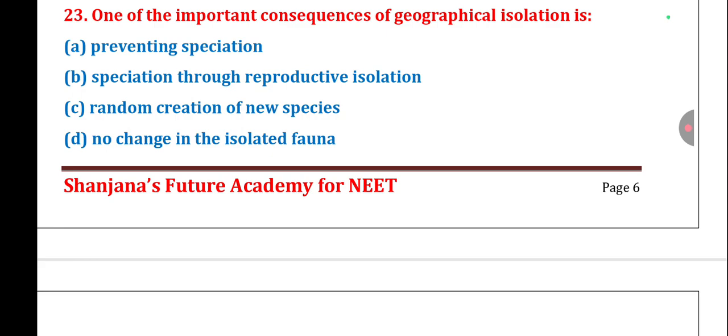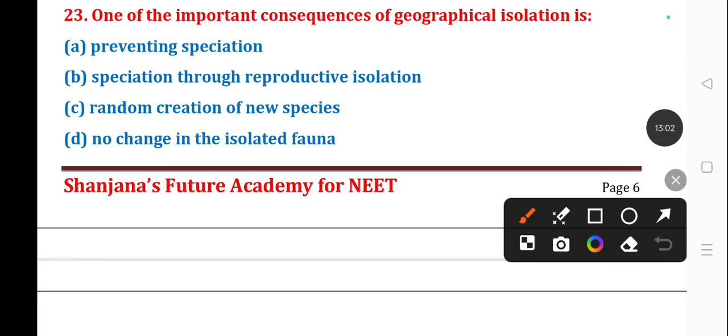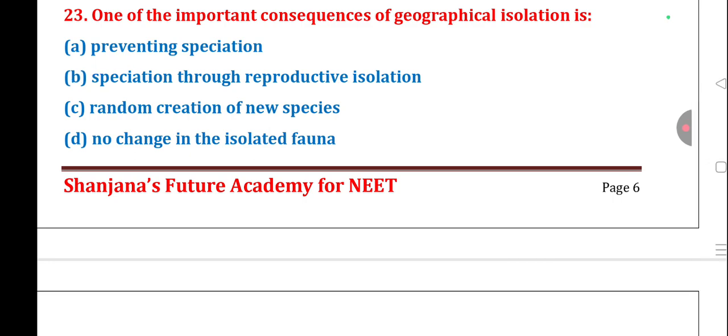Next question number 23. One of the important consequences of geographical isolation is... The correct answer is option B, speciation through reproductive isolation.